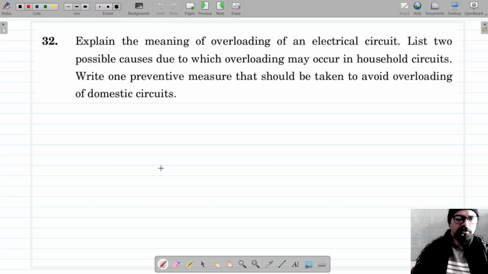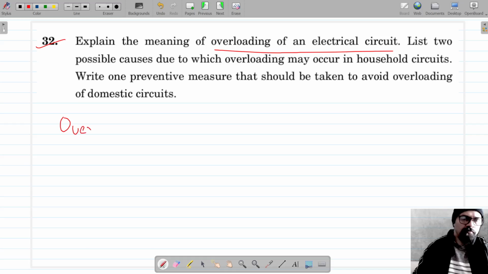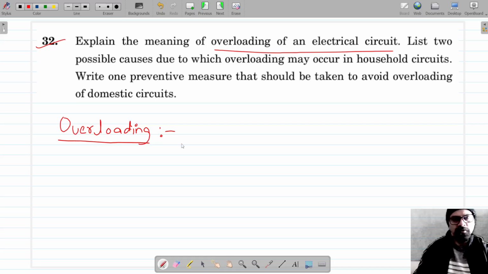So for question number 32, we have to explain the meaning of overloading. So what is overloading? Overloading means when excessive current flows in the circuit. And there could be different reasons for this. So the definition of overloading means that excessive current flows through the wires. So we can write for the definition overloading.